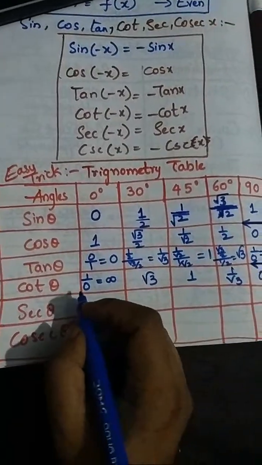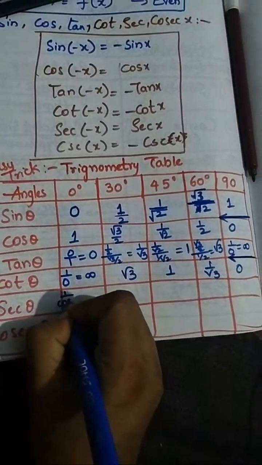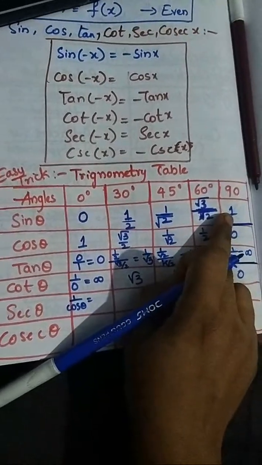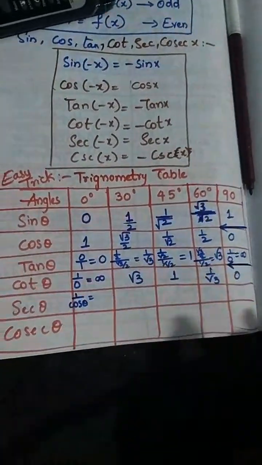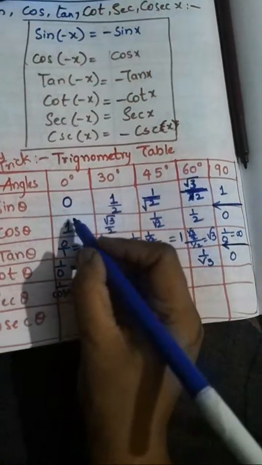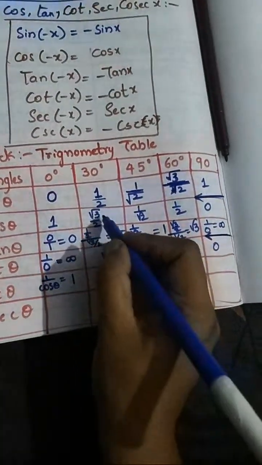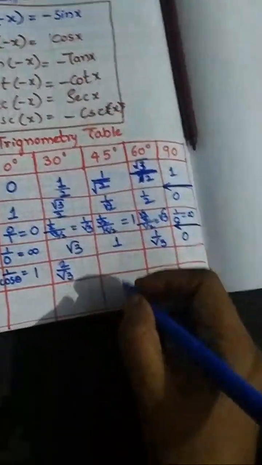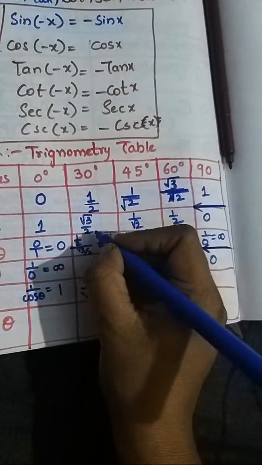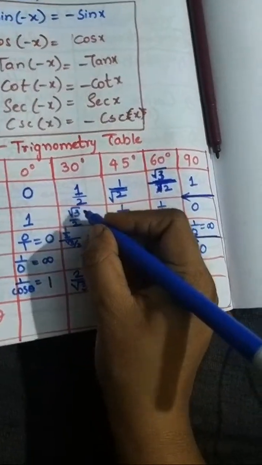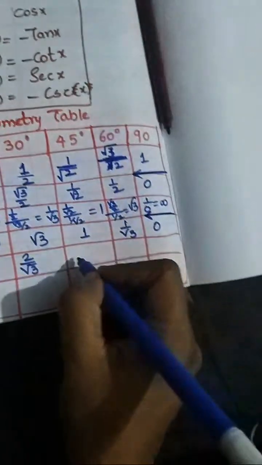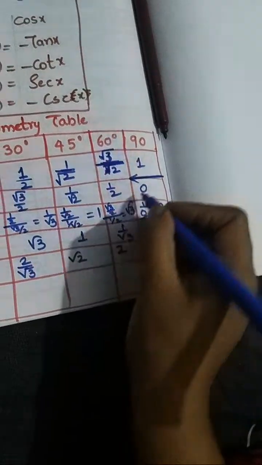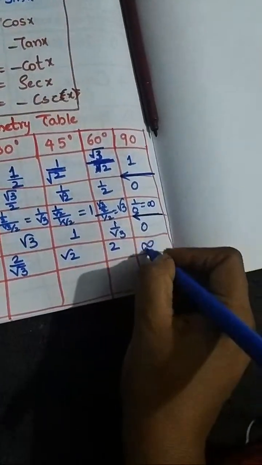That's all. Now sec means what? 1 by cos theta. It means we only have to remember sin theta values. Then we get all the values. 1 by cos means 1 by 1 means 1. 1 by root 3 by 2 means 2 by root 3, reverse: numerator becomes denominator and denominator comes to numerator. 1 by root 2 means root 2. 1 by 2 means 2. 1 by 0, that is infinity.